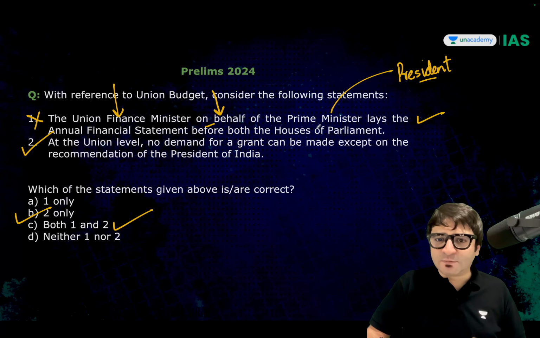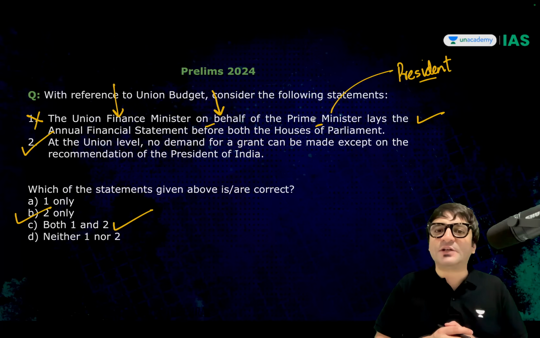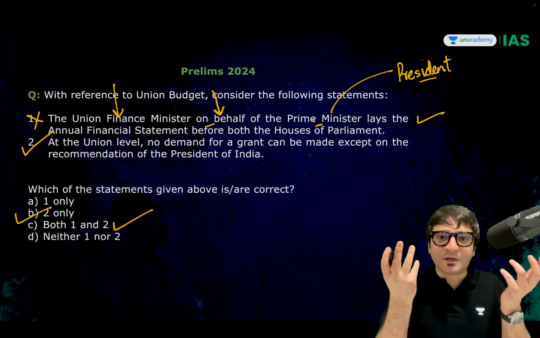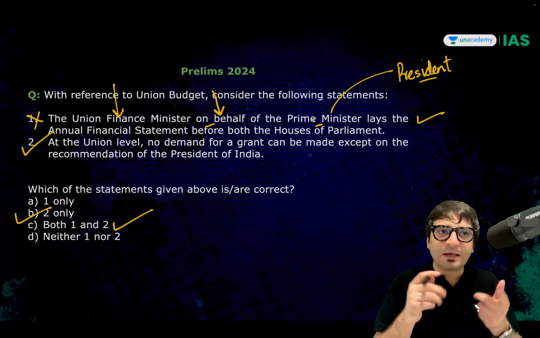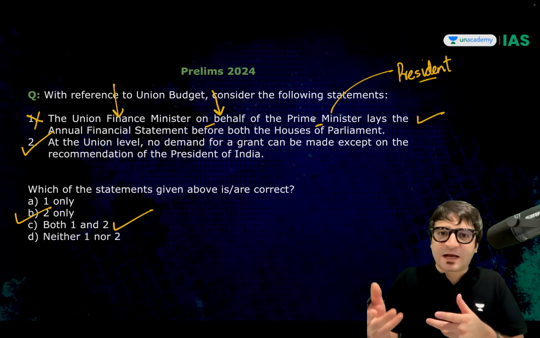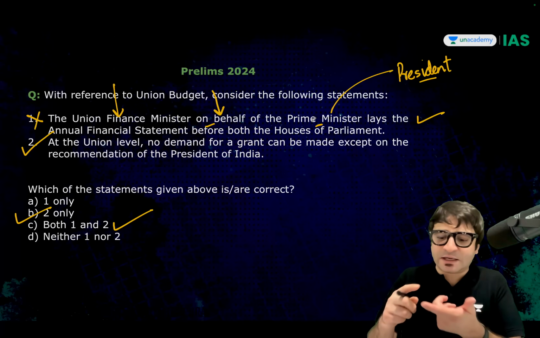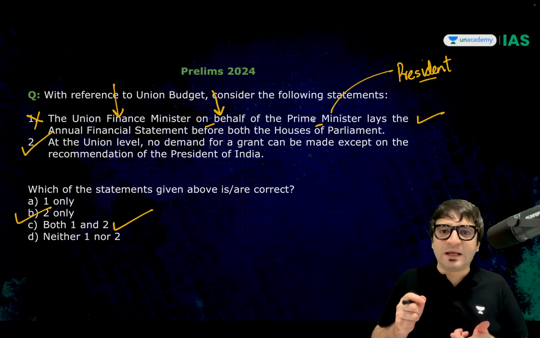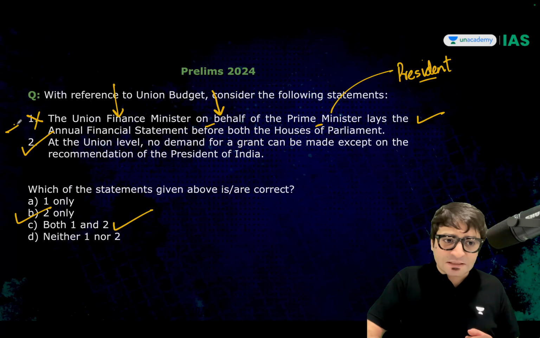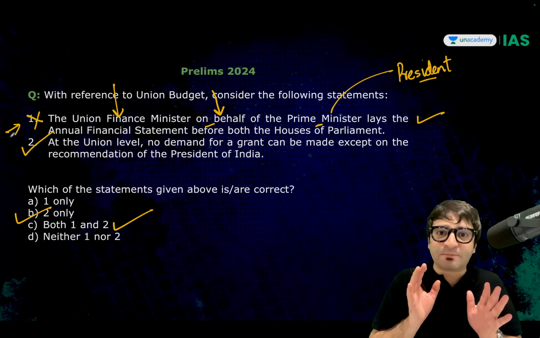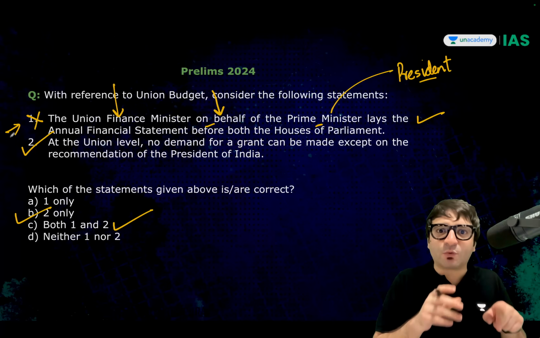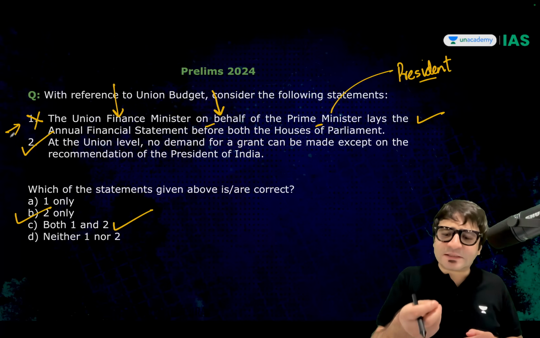Union Finance Minister on behalf of the Prime Minister lays the annual financial statement. You can say that, sir, and this is how your mind will work differently. If you use this kind of logic, if you say that UPSC is right, despite the fact that Article 112 makes it clear that it is the President who causes to be laid in both Houses of Parliament the annual financial statement. If this statement is given as correct by UPSC, this is how your approach will change.